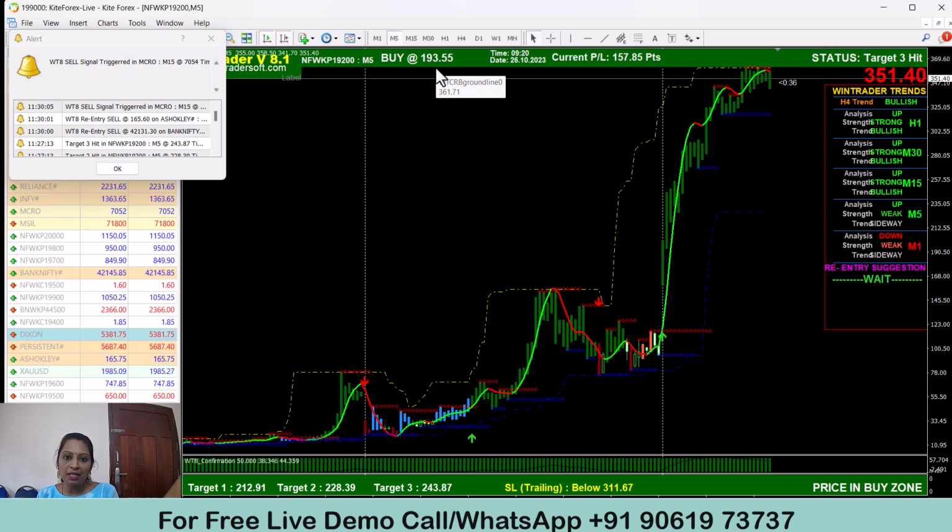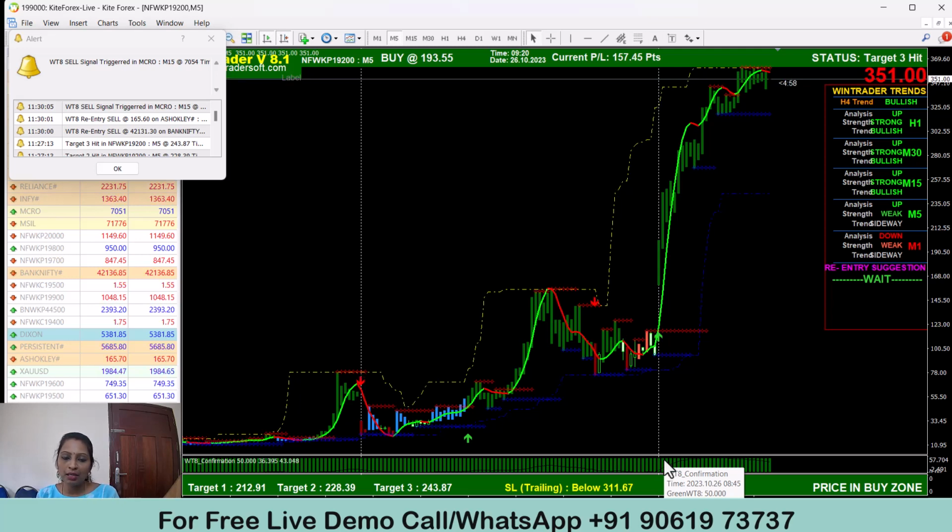Now the confirmation part. Confirmation means you already got the buy signal, and now you have to check whether this buy call is confirmed or not. There are only two confirmations. First, the price should be in the buy zone. Second, the bar below should be the same color as the signal. If it is a buy signal, it should be green. So you have to check only these two confirmations. If these two are okay, that means the signal is confirmed.